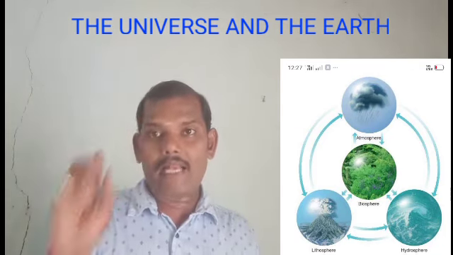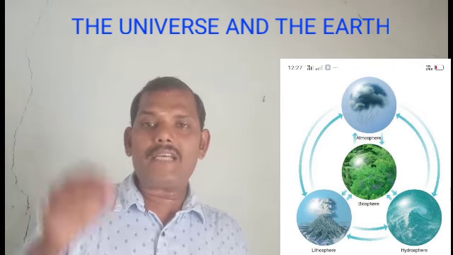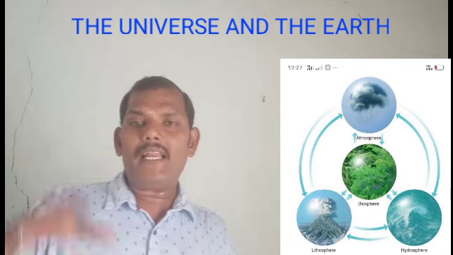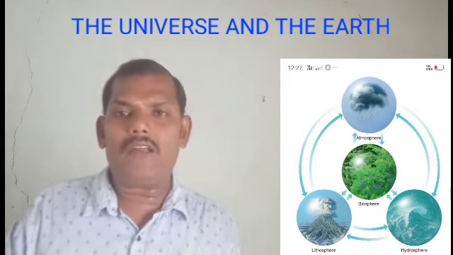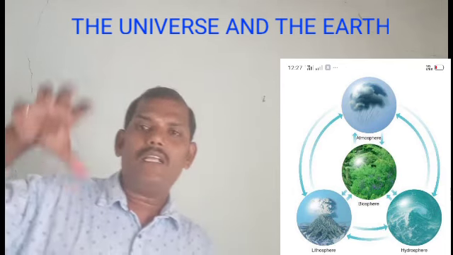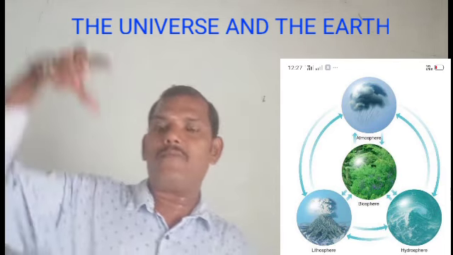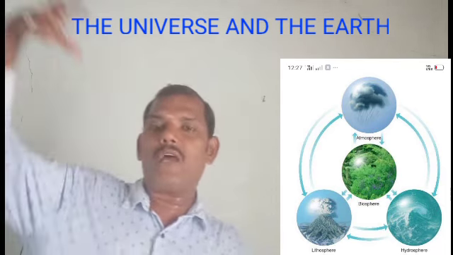And another one, atmosphere. Atmos means vapor. It is also a Greek word. The gases surrounding the earth are called the atmosphere. This atmosphere protects the earth, human beings and the biosphere from the ultraviolet rays released by the sun.